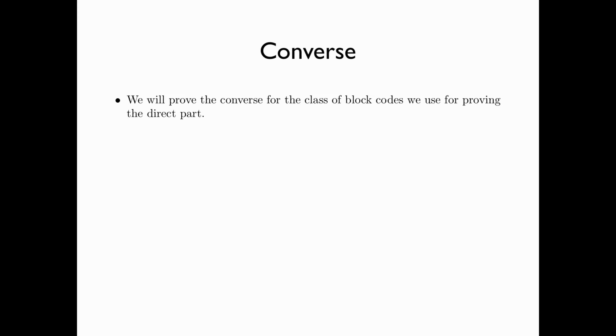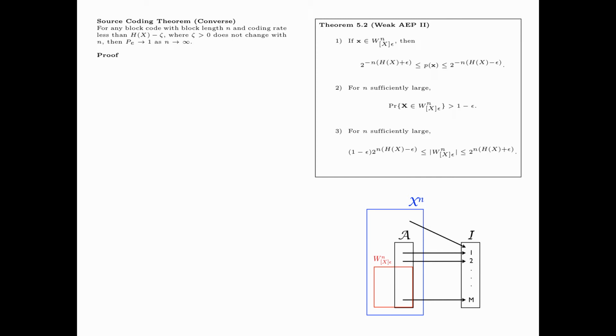For the converse coding theorem, we will prove it for the class of block codes we use for proving the direct part. For a general converse, please see problem 2 in the textbook. We now prove the converse part of the source coding theorem.